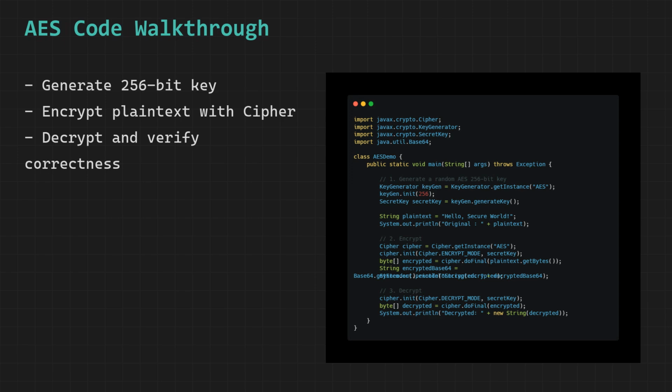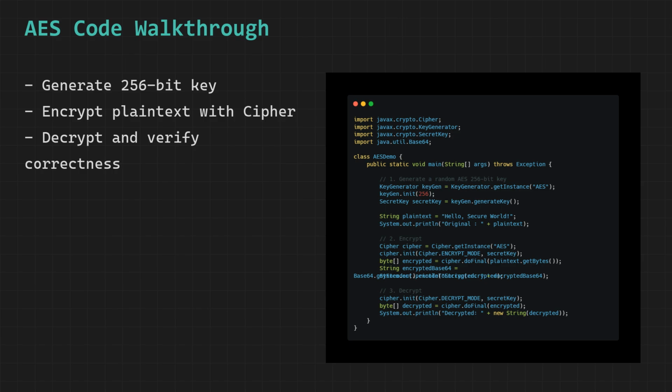We call KeyGenerator.getInstance and pass the string AES to it, which retrieves and initializes a concrete implementation of the AES key generation algorithm from the Java security framework, and this KeyGenerator object serves as the factory that will produce our cryptographic key. We then call keygen.init and pass the value 256 to it, which configures the key generator to produce a key that is exactly 256 bits in length, and 256 bits is the largest and most powerful key size supported by the AES algorithm, providing an astronomically large key space of 2 to the power of 256 possible